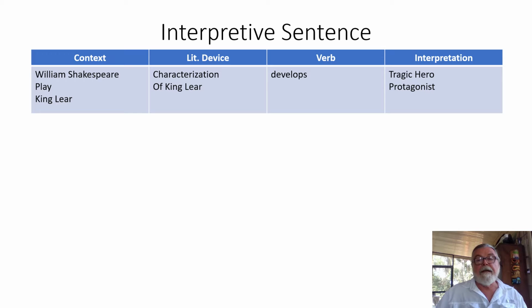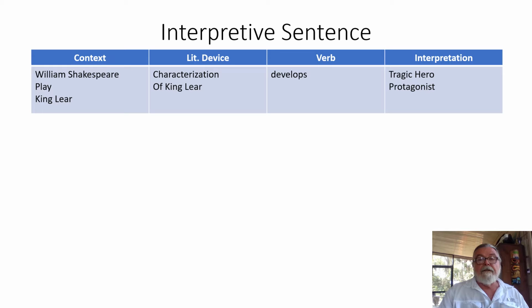Okay, I'm assuming you now have paper and a writing implement. Now above you can see our interpretive sentence chart. It has our context, William Shakespeare, the play, it's not a novel, and King Lear is the title. The literary device is characterization of King Lear. The verb is develops, and the interpretation is the tragic hero protagonist. What I'd like you to do is to copy down the interpretive sentence chart above, pause the video, and write your sentence. Now, I guess you're back.